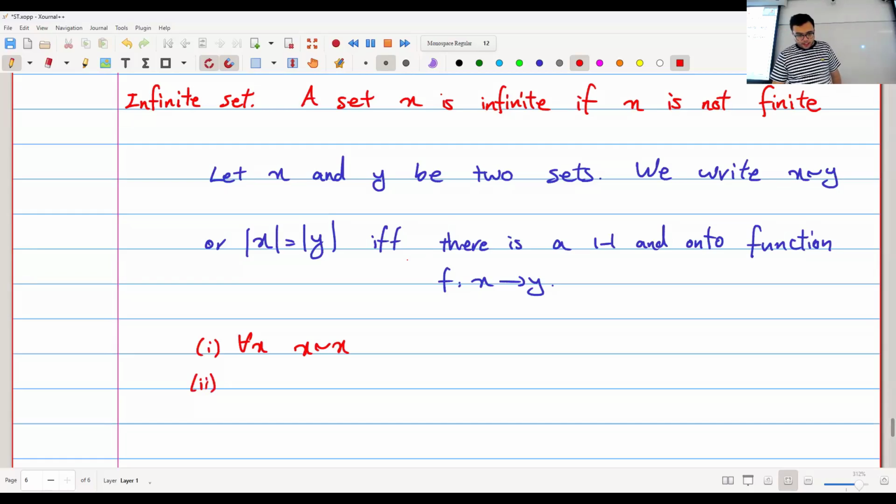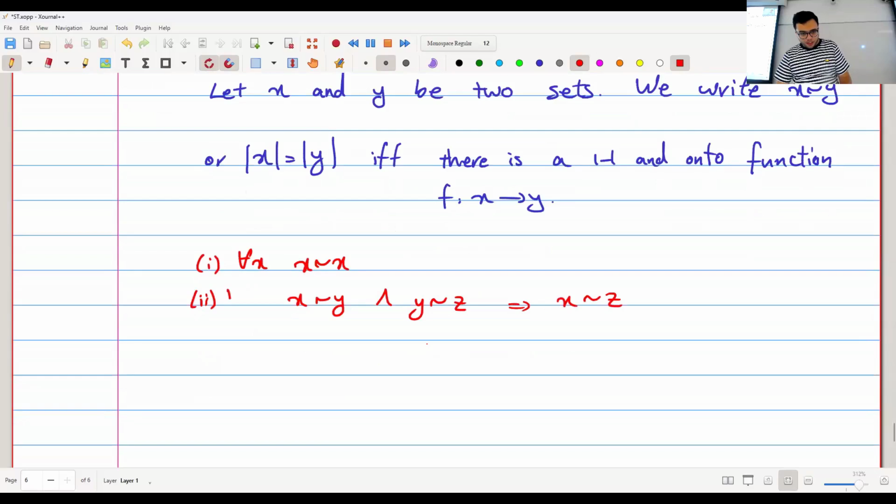I can also say this. I can say if X is the same cardinality as Y and Y is the same cardinality as Z, then X is the same cardinality as Z, right? And again, this is for every X, Y, Z. Why? Because I basically have a function F that maps elements of X to elements of Y, and it's one-to-one and onto.